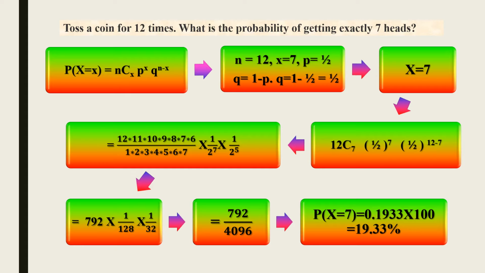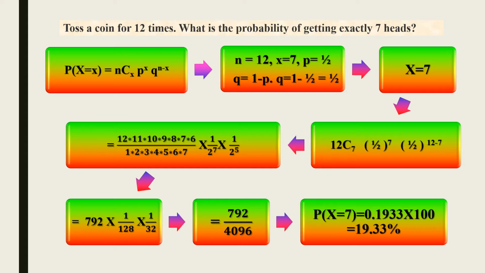n represents the number of trials. Here the question is tossing a coin 12 times, so n is equal to 12. x represents the number of successes. Here the question is what is the probability of getting exactly 7 heads, so x is equal to 7.